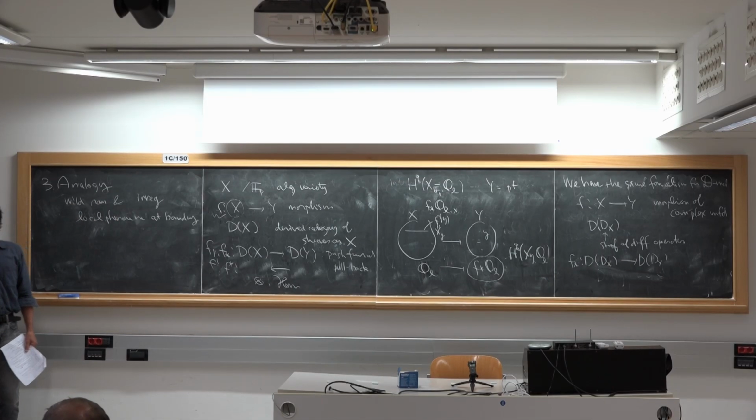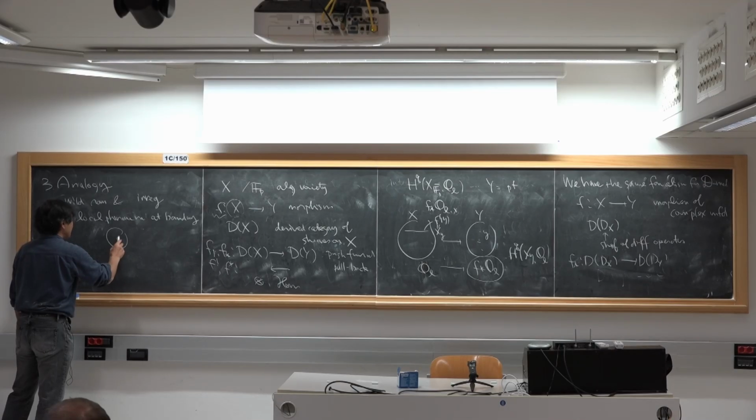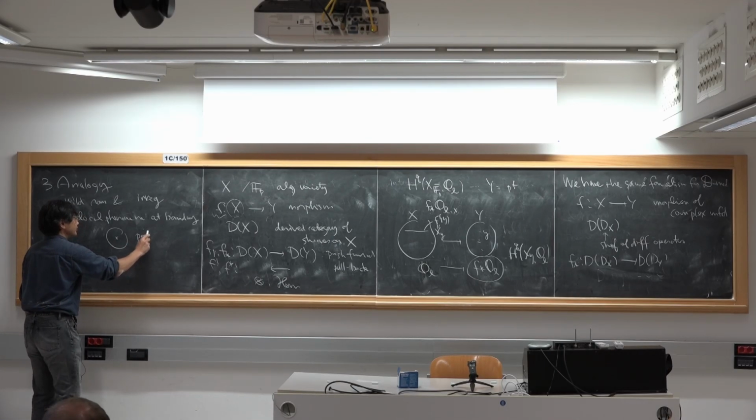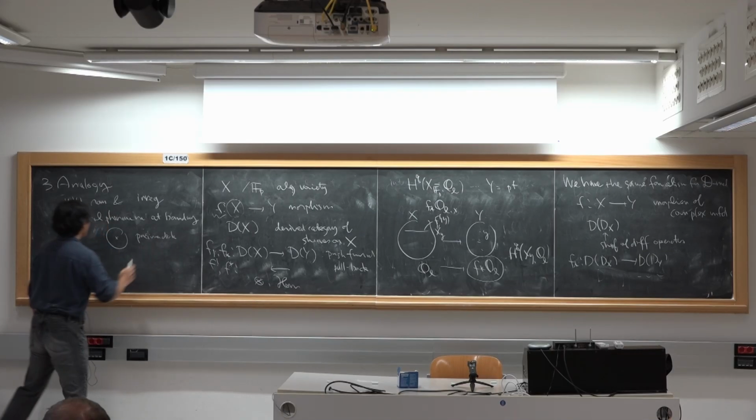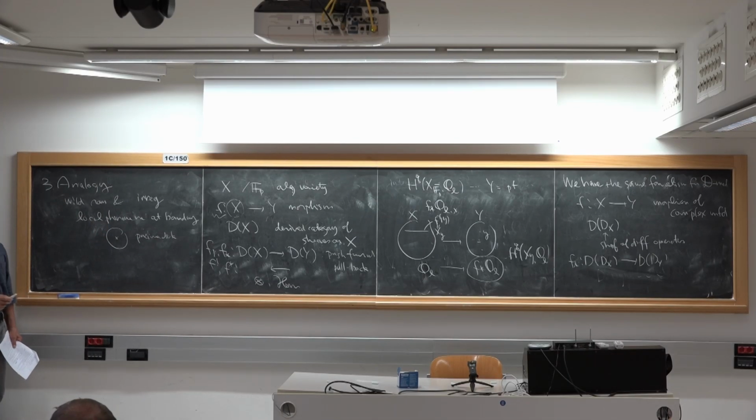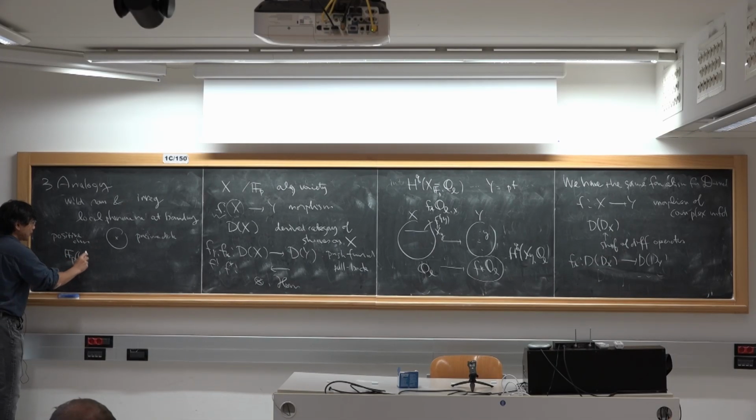If you want to study a Riemann surface at the boundary, you look at the functions. In positive characteristic, another way of doing this is the power series field.